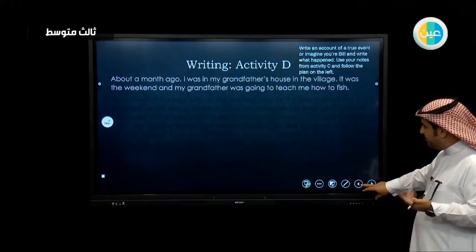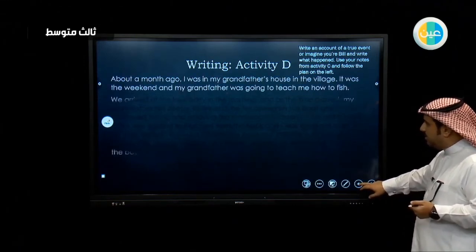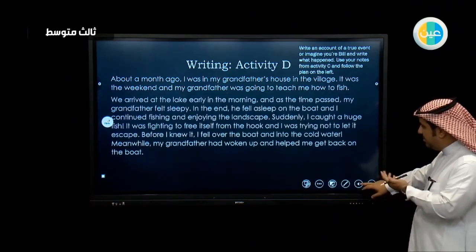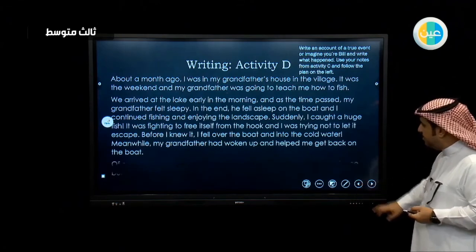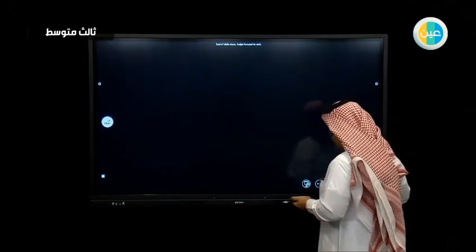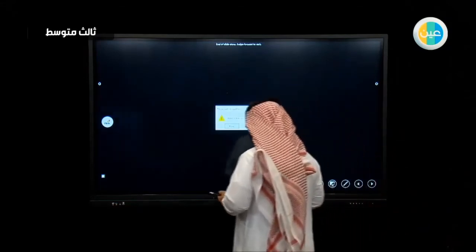You will have the introduction like this one, then the main part. The only thing we made here is that we bring everything together. Okay, that's it for the writing.